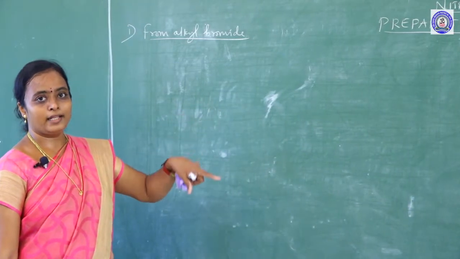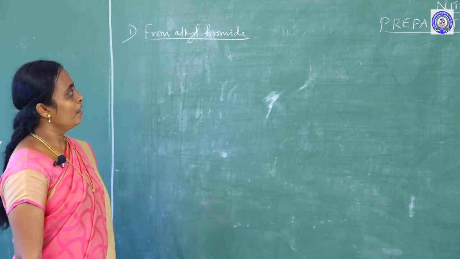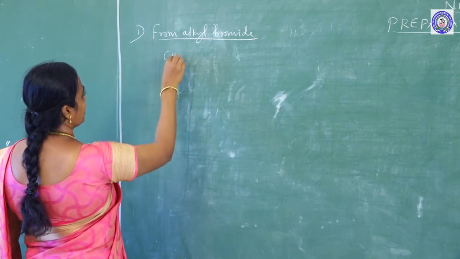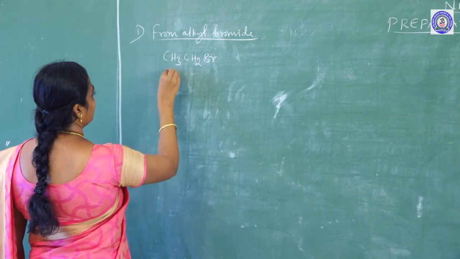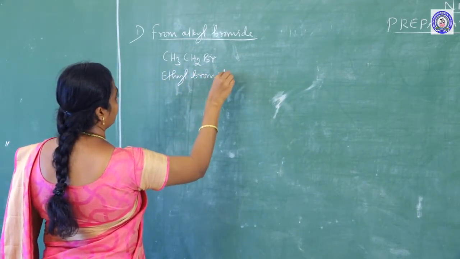Bromide means halogen, so if I am taking bromine, I can take Br. So, from alkyl bromide, let me take an example, alkyl bromide CH3CH2Br, that is ethyl bromide.